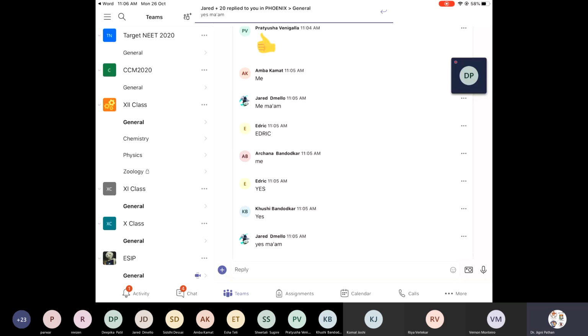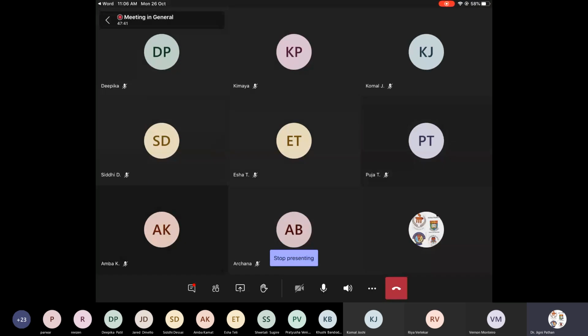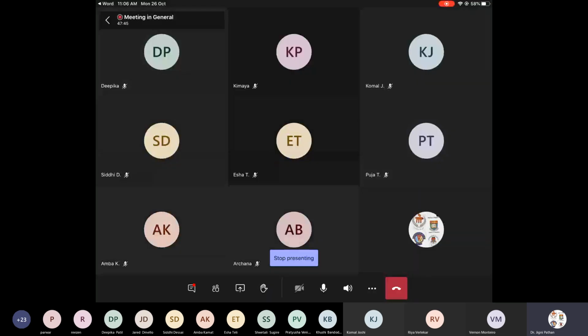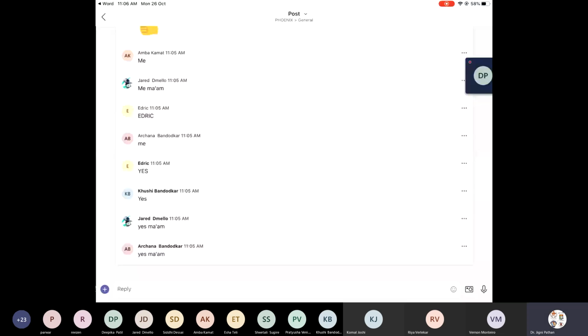Okay. So, again, I have to brief out what I'm doing. How many students? 36 today. Okay. Basically, we have done with the tissues: epithelial tissue, connective tissue, muscular tissue, and nervous tissue.